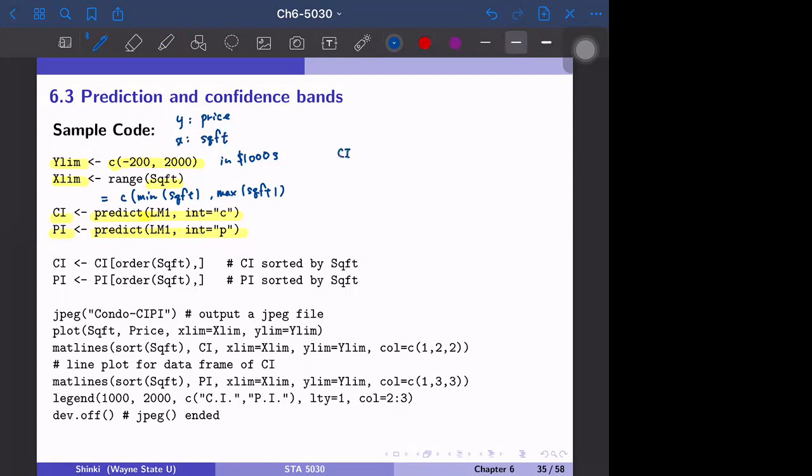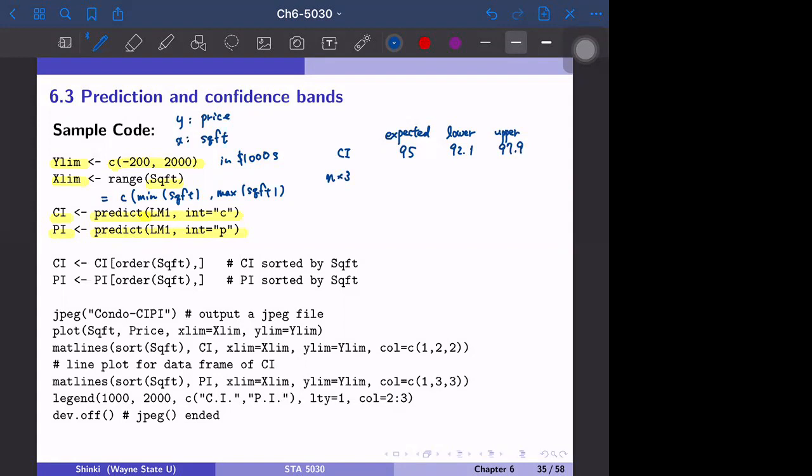CI is, at first, the expected value, for example 95, then the lower bound of the confidence interval and the upper bound of the confidence interval. So CI is a sample size times 3 matrix. Maybe the lower bound is 92.1, and the upper bound is 97.